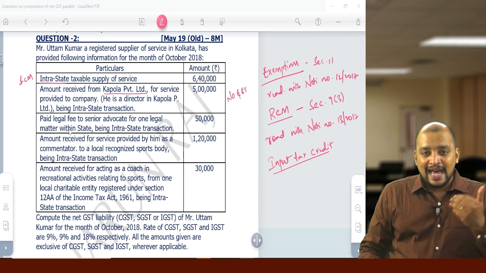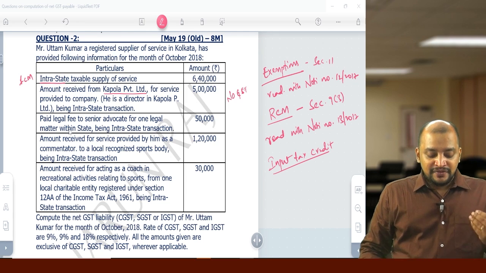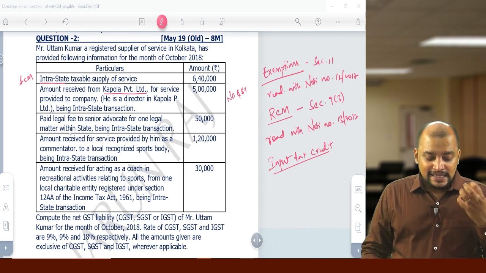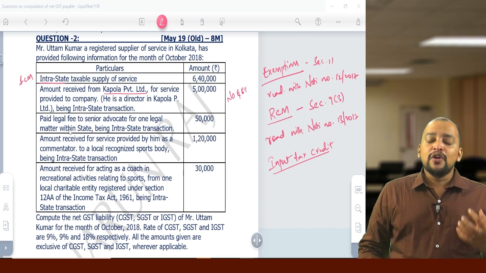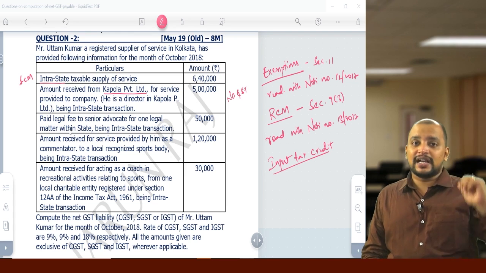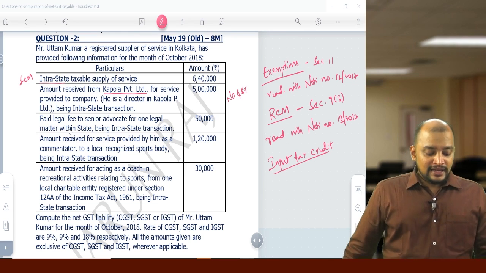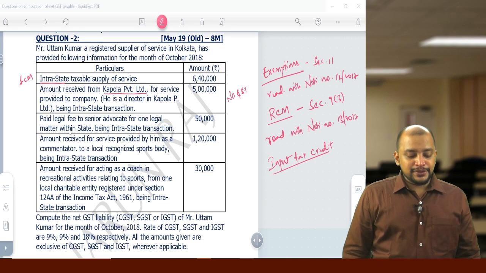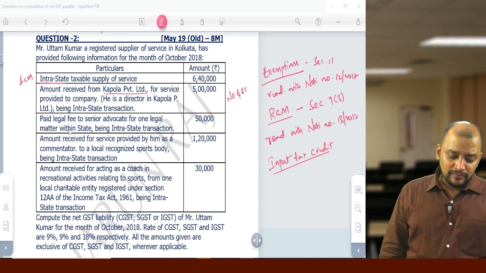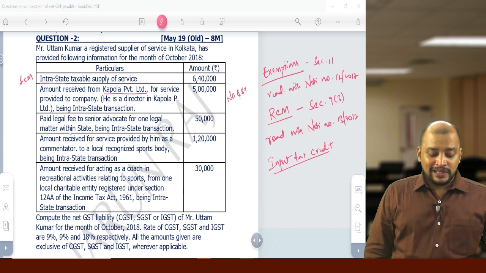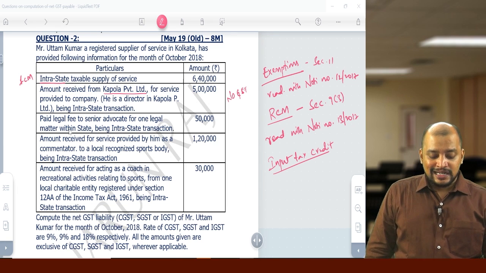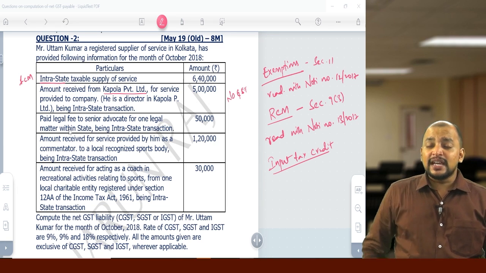Because he is a director in Capola Private Limited, when he provides services, he receives fees or some other money. On that, liability to pay GST is on the company under RCM. Then paid legal fee to senior advocate for one legal matter within the state, being intrastate transaction. So this is inward supply.